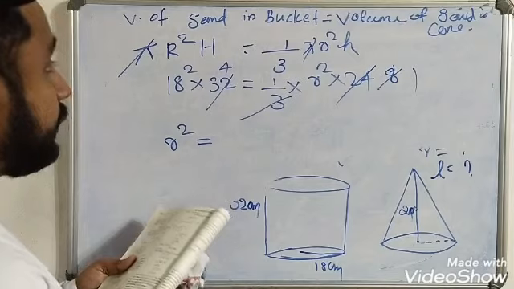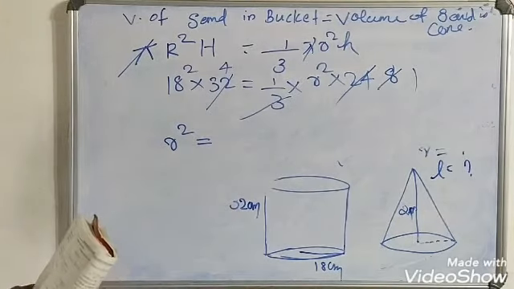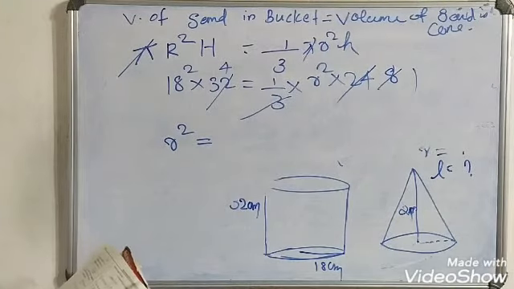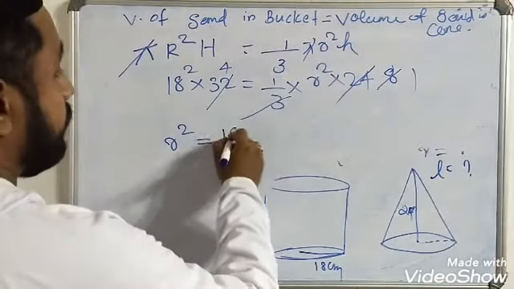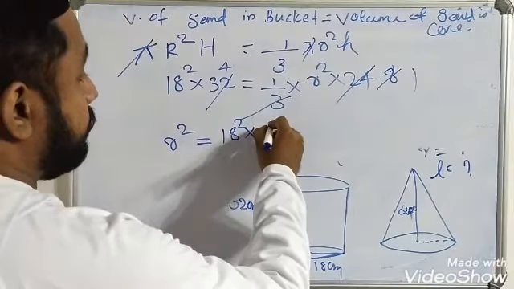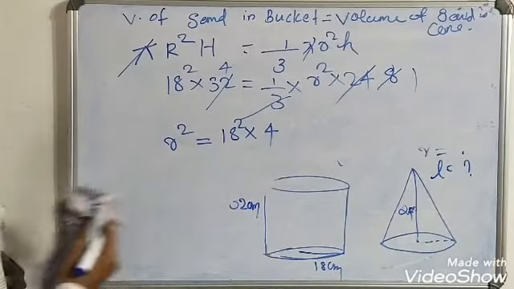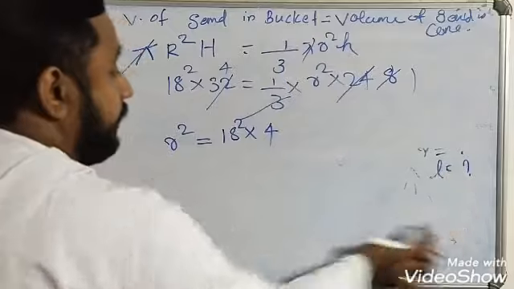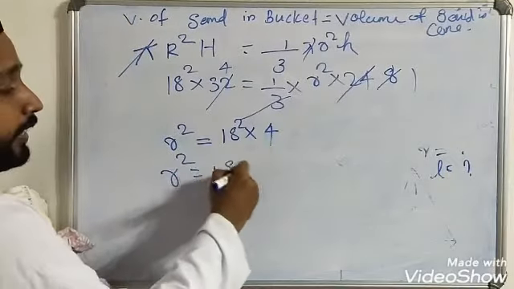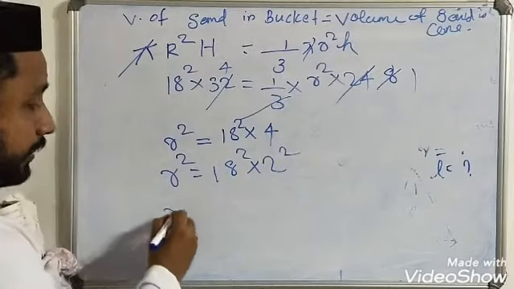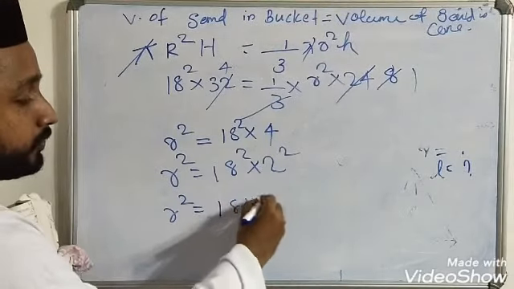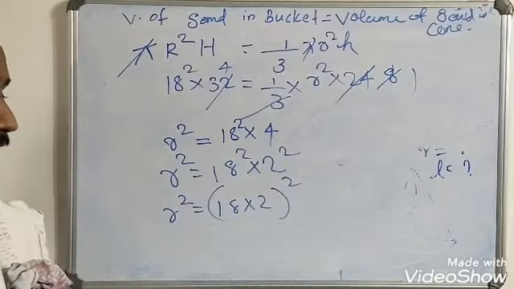So 18 square into 32 is equal to 1 by 3 into r square into 24. Here we will get 4, then 18 square into 4. So r square is equal to 18 square into 4, that is 18 square into 2 square, or r square is equal to 18 into 2 whole square.